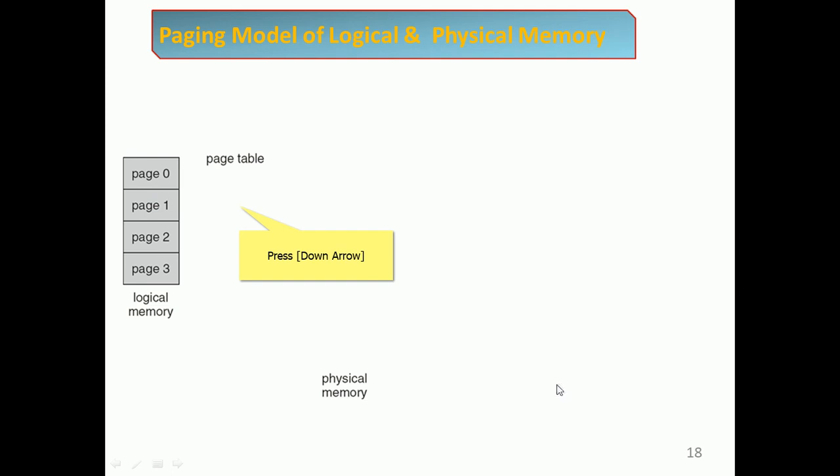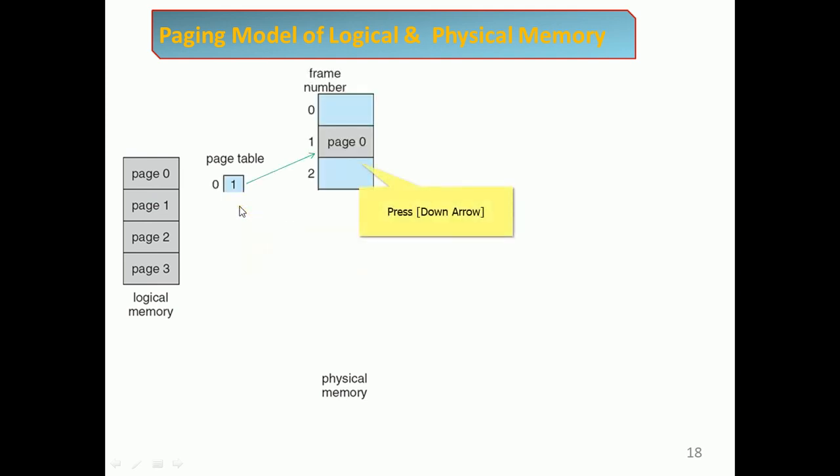So let's consider pages 0, 1, 2, 3 in logical memory. In the page table, page 0 maps to frame 1. This page table establishes the relation between the logical memory and the physical memory.